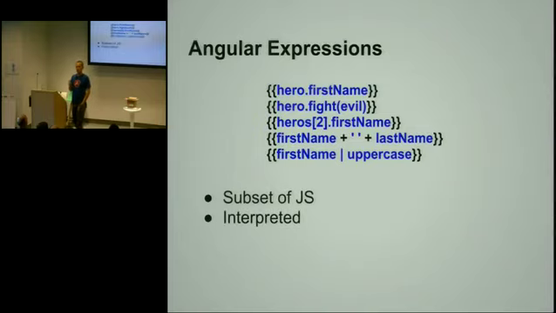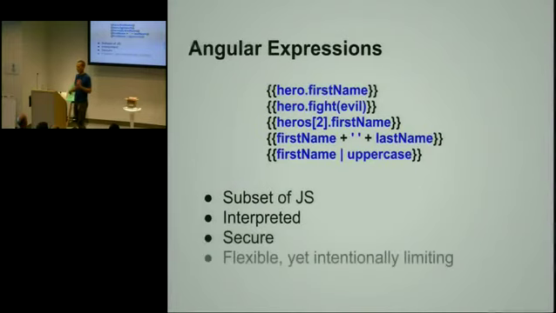It's interpreted, and this is a very important thing because that makes the expression secure. We don't use evals. If you start using evals, it's hard to avoid security problems, and it's also hard to get the context execution of the script or of the expression right. And all of the expressions in Angular execute within the context of the scope, and I'll get to that soon. So all of the expressions in Angular are very flexible, but at the same time are intentionally limiting. Like, we don't want you to put too much stuff into the template.